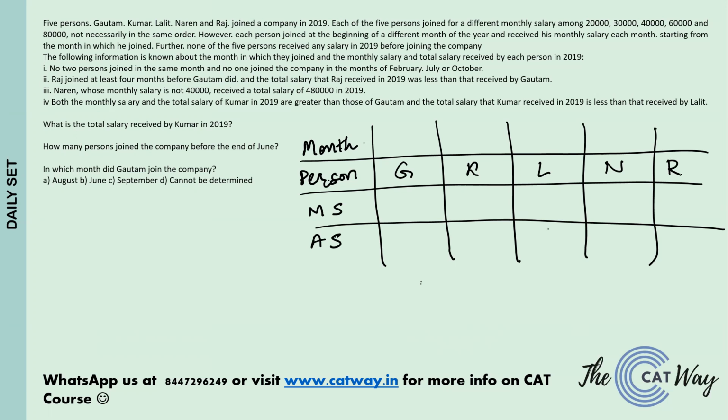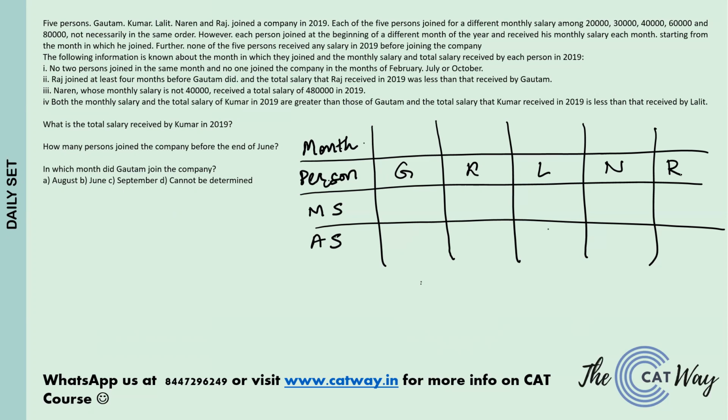Now let us read the information that has been given. No two people joined in the same month, and no one joined the company in the month of February, July, or October. Now Raj joined at least 4 months before Gautam did, and the total salary that Raj received in 2019 was less than that received by Gautam. Naren, whose monthly salary is not 40,000, received a total salary of 4,80,000 in 2019, and both the monthly salary and total salary of Kumar in 2019 are greater than that of Gautam, and the total salary that Kumar received in 2019 is less than that received by Lalit.